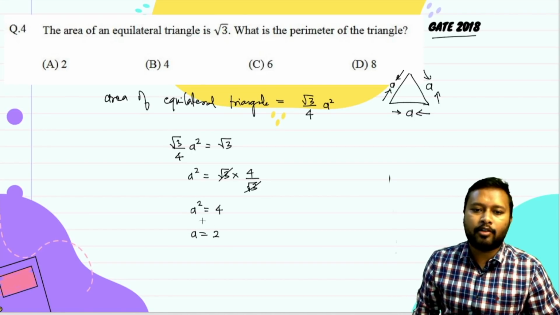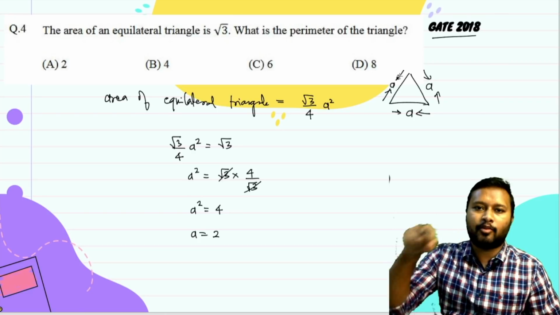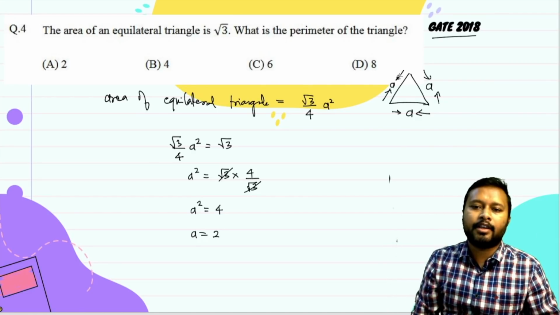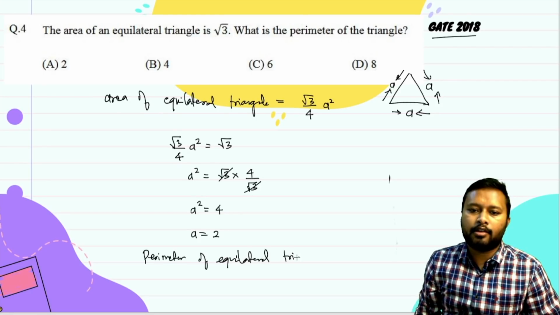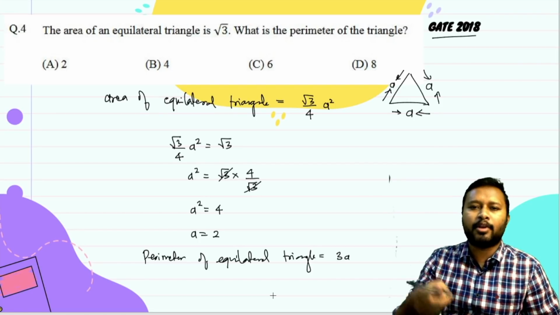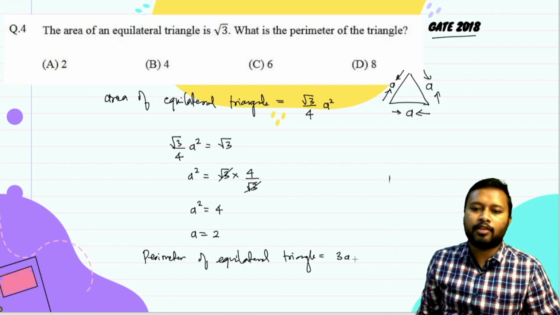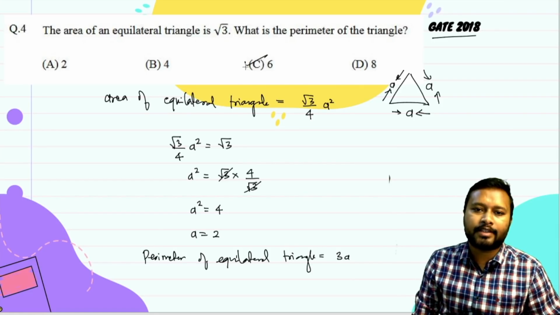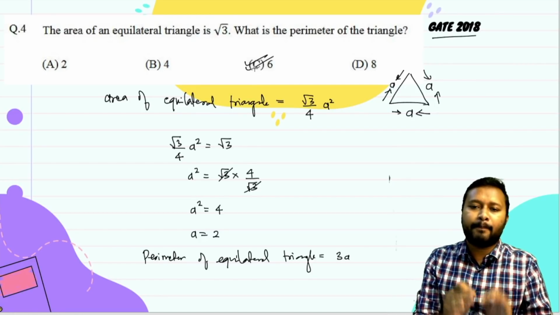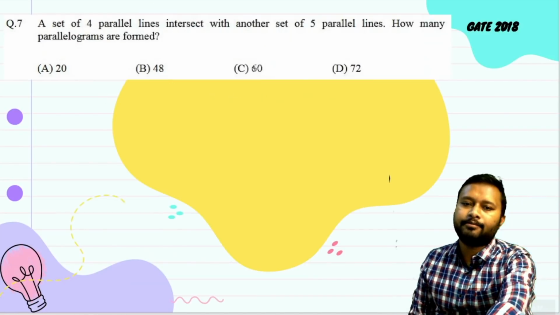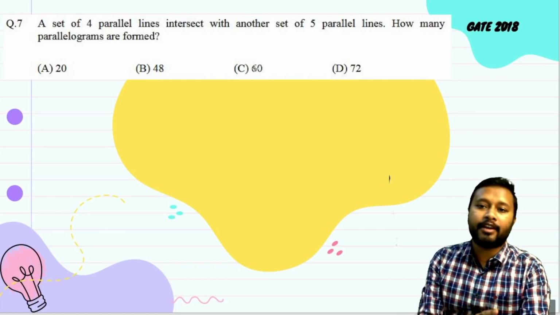Now once you have the value of a as 2, the perimeter is the sum of the lengths of all the sides. So a plus a plus a is going to be the perimeter. The perimeter of an equilateral triangle is basically 3 into a, or a plus a plus a. That is going to give you 3 into 2, which is 6. So 6 is the answer for this question. It was a pretty simple question. You just need to know the basic mathematics formula. All right. The next one, it's a very good question.